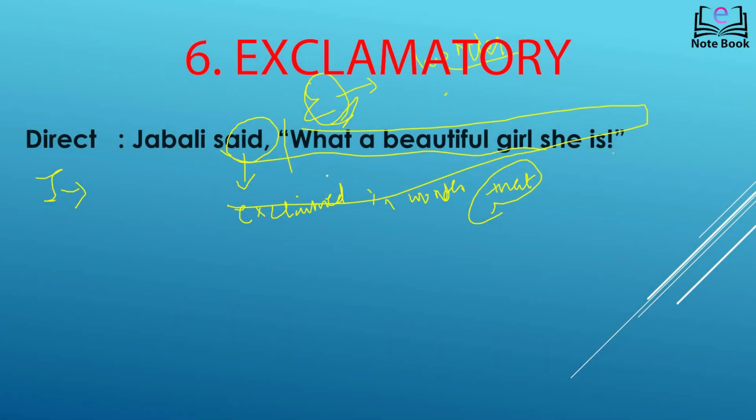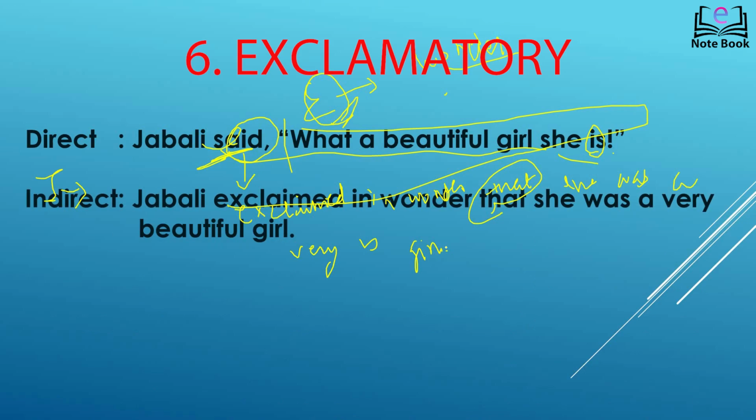And the second thing to remember is, what a beautiful girl she is becomes the direct statement. That is, she, and is becomes was. As the reporting verb is in past tense, the tense here has to be changed. So this becomes, she was a very beautiful girl. So answer is, Jabali exclaimed in wonder that she was a very beautiful girl.